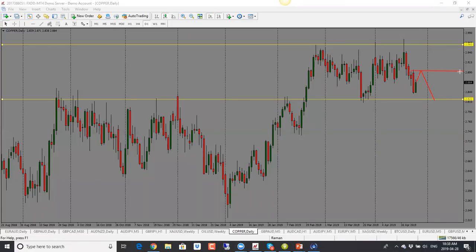So this is the type of move I would look out for copper. So looking for a move higher into 2.89 and then a potential drop back into the bottom from there. So slightly bullish bias here as well.